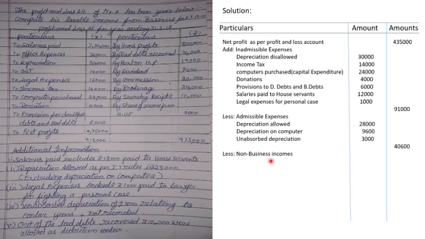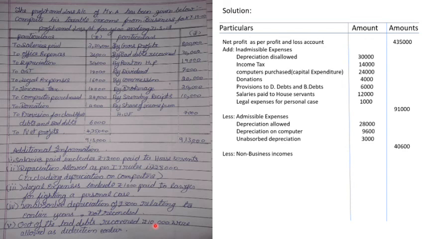Next step, less our non-business income. Here, if you see, there are various incomes which are not related to our business. For example, there is bad debts recovered. Yes, bad debts recovered is a business income itself, but they have told in the adjustment that out of the bad debts recovered, 10,000 was allowed as deduction earlier. So out of this 30,000, 10,000 was subtracted last time itself.